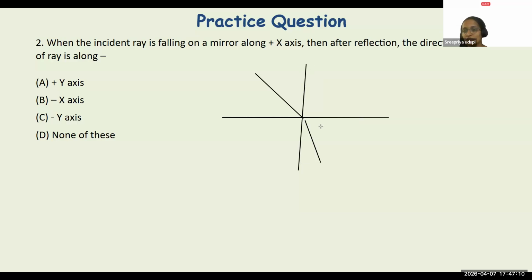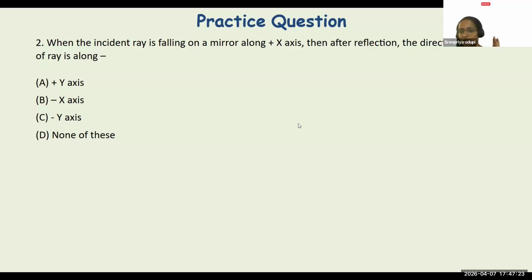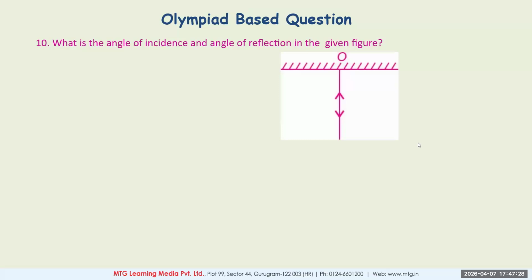Only then you will talk about the y-axis. Otherwise, please don't go into the y-axis thing right now. He's very clearly talking about positive x-axis. Light is entering through positive x-axis. Then after reflection, you are going to see it along negative x-axis, right? Yeah. Next.